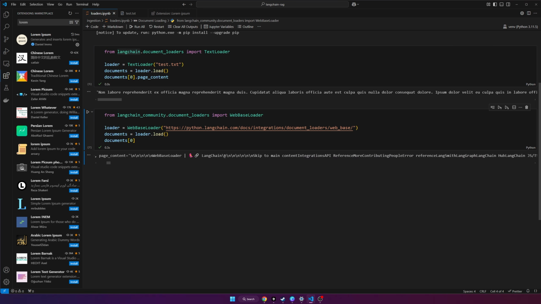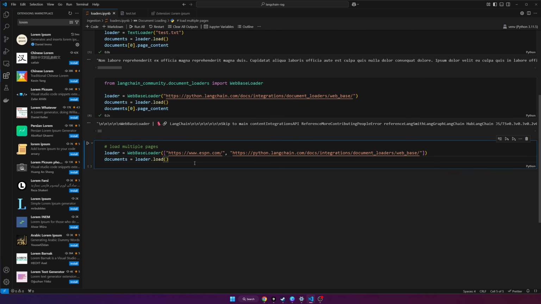And then we get down here to our page content, which is the actual text that we've grabbed from this website. So let's just print that page content. Obviously it's a little hard to look at just because it's formatted all into one line here, but we can pretty much see that it's all the text of that website that we specified. So that's just one way you can load information using the WebBaseLoader.